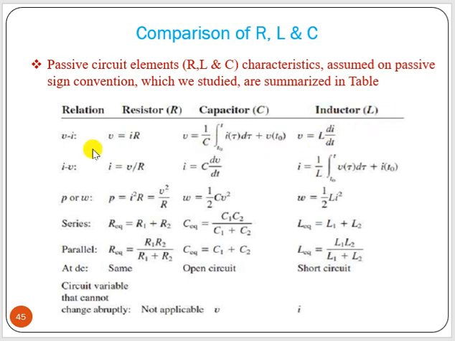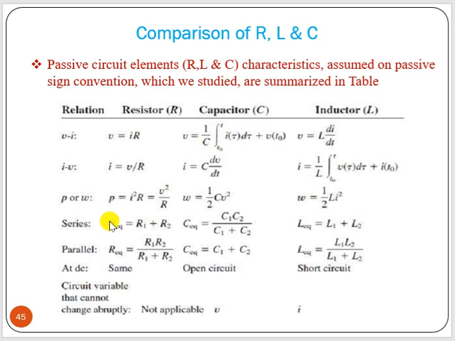Now for an inductor, the voltage is L di/dt. Now for current in a resistor, I equal to V by R, simple Ohm's law. For a capacitor, I equal to C dV/dt, and from the primitive equation of the inductor, V equal to L di/dt, we can find out I as 1 by L integration of V dt plus the initial current value due to storing of energy. The power is I square R or V square by R, P or W, and here we are calculating the energy, that is W, which is half CV square, half Li